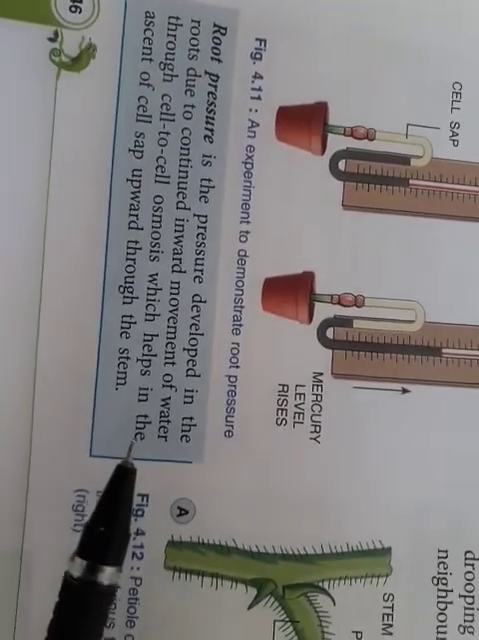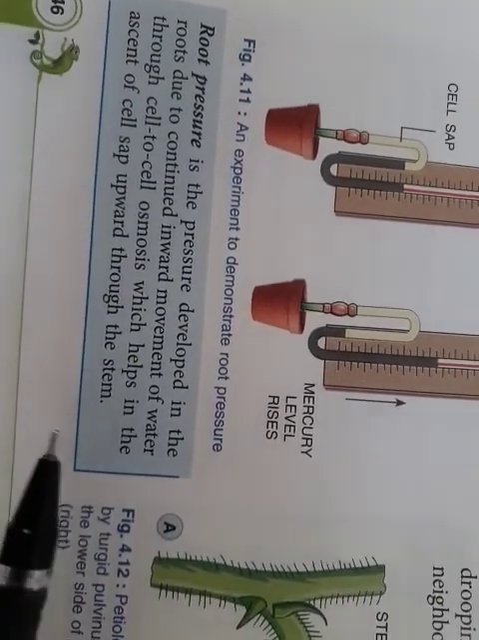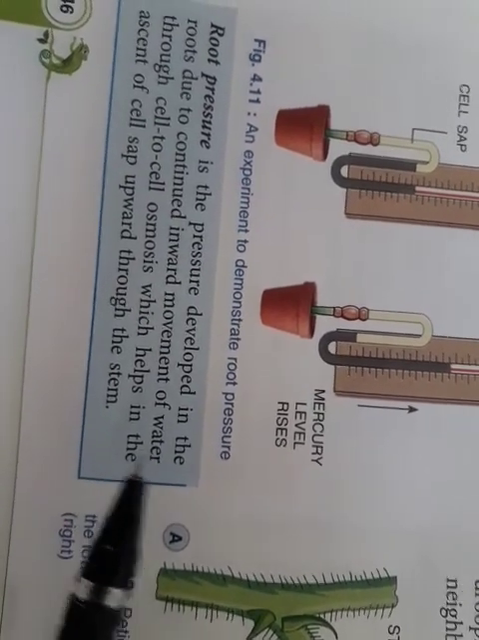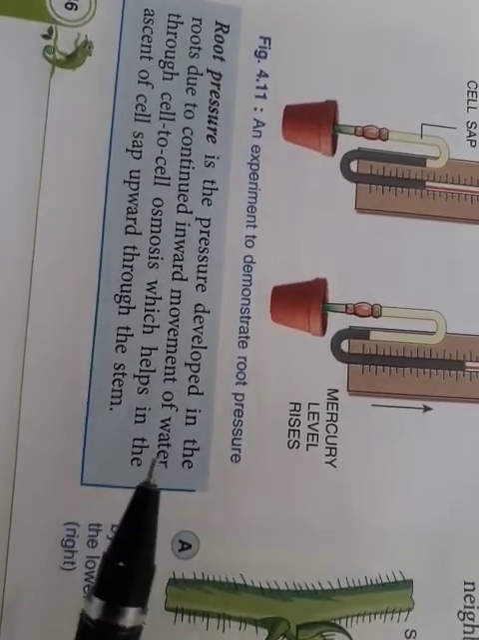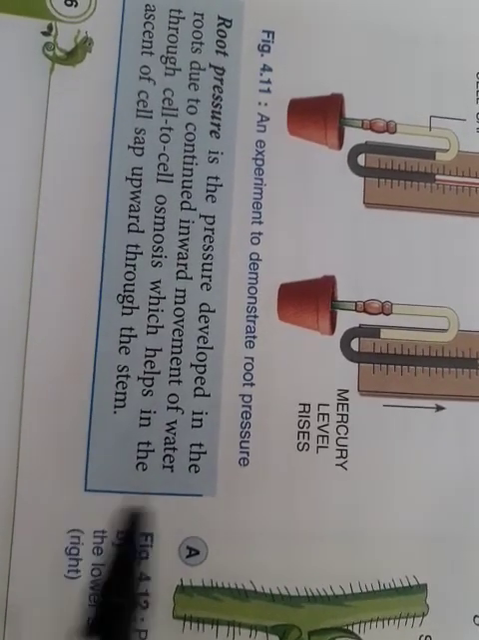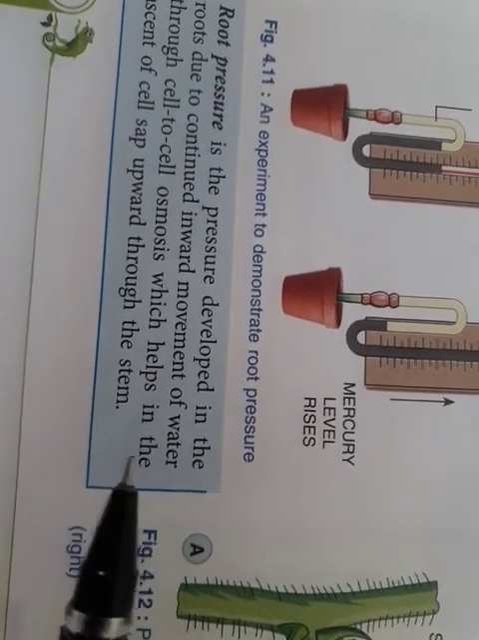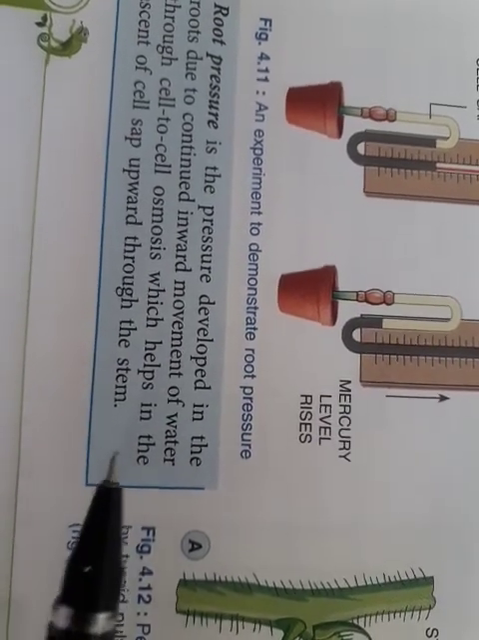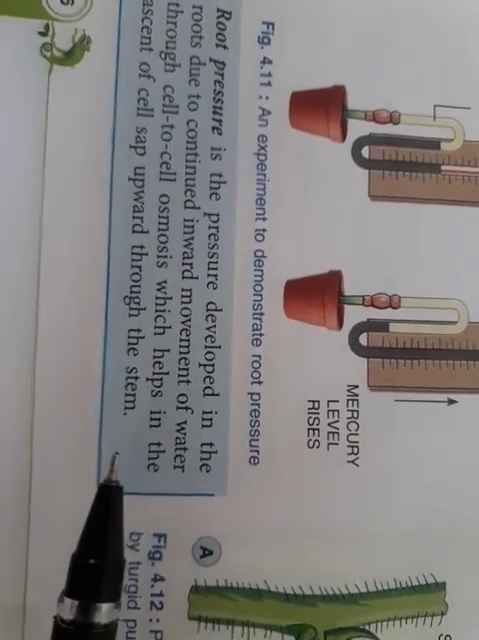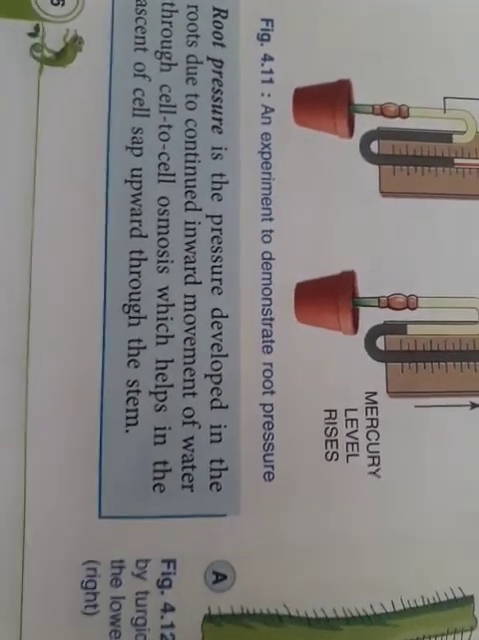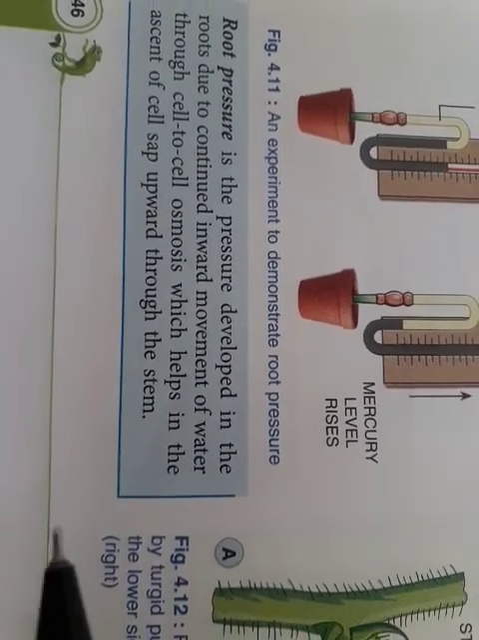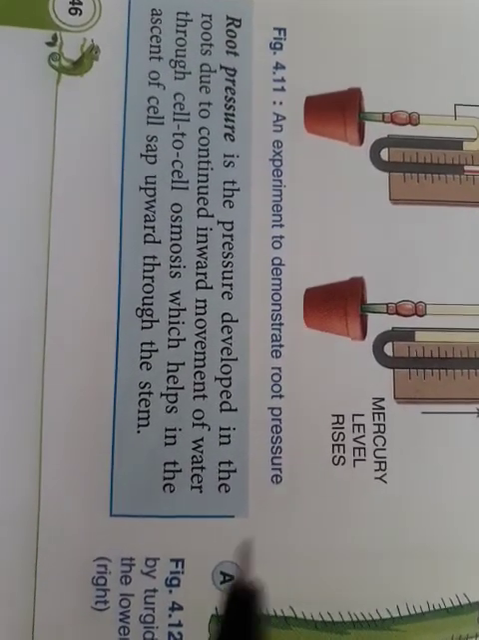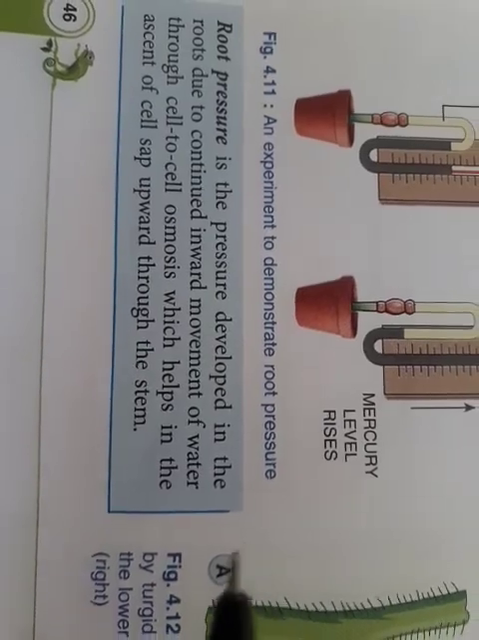So what happens in root pressure? The pressure is developed in the roots. Why? Because water is continuously entering the root cells, by cell to cell osmosis. From one cell to the other cell, osmosis is always taking place, and because of this a pressure is created. Because of this root pressure, the water and minerals will be moved upwards to the stem through the xylem.